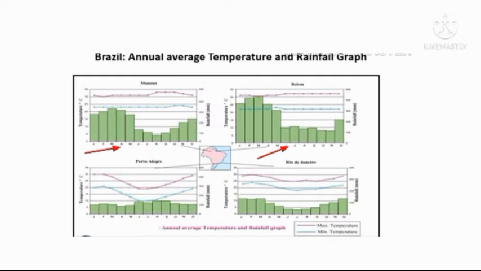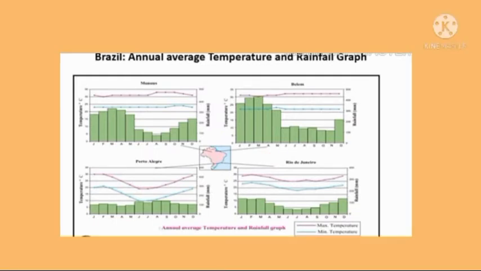If you are studying the city Manaus, we can understand it is receiving the maximum temperature in the month of August, that is 33 degrees Celsius. And it is receiving the minimum temperature in the month of December, that is 23 degrees Celsius. And Manaus is receiving maximum rainfall in the month of March, and it is receiving the least rainfall in the month of August.